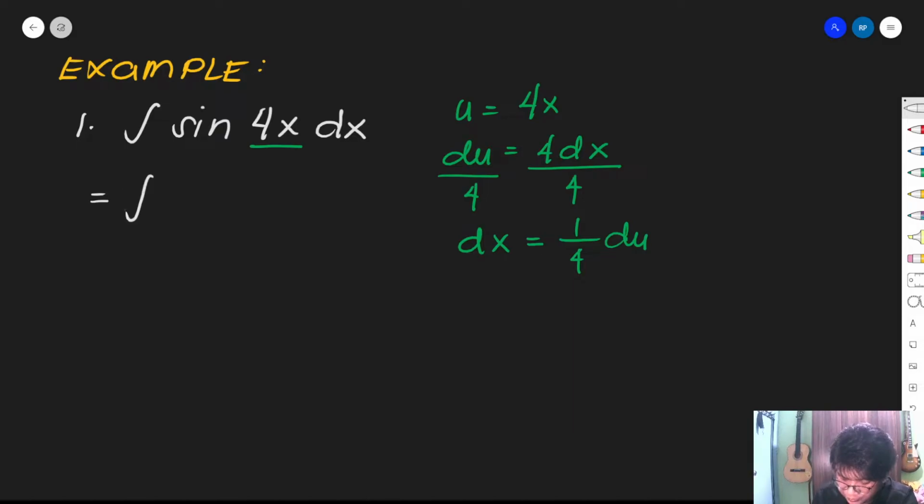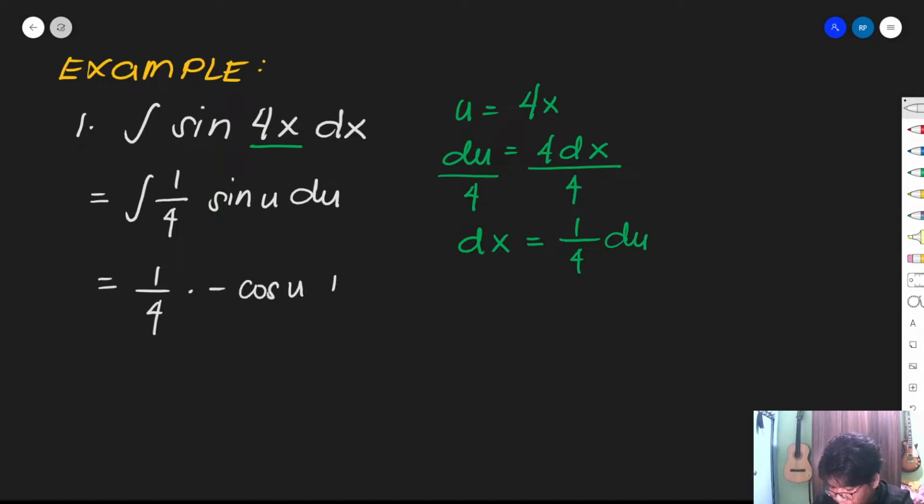So, with the last lesson, inuuna ko po ang pagsulat ng neutralizing factor. Kaya mahalagang malaman nyo ano ba yung neutralizing factor. Okay? So una siyang sinusulat. Then, we have sine u du. So pwede na natin siya i-integrate, no? We have here 1 over 4 times what is the integral of sine u du? That is negative cosine u plus c.